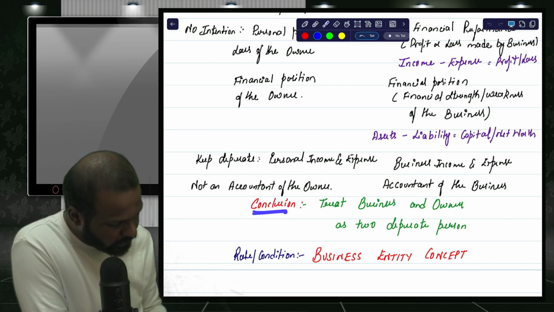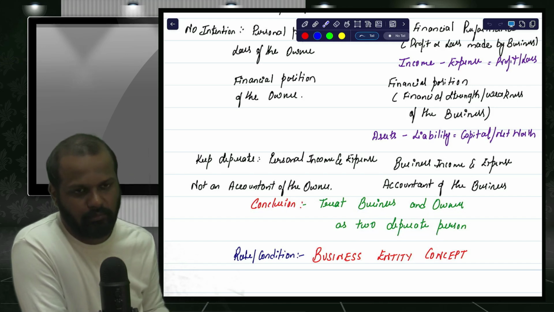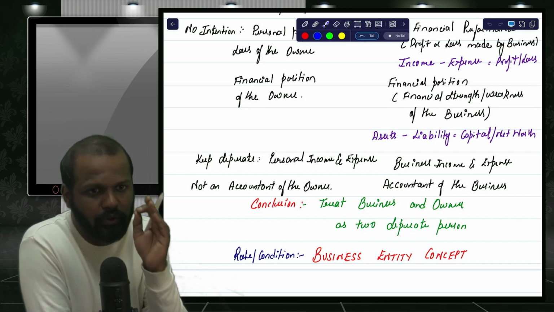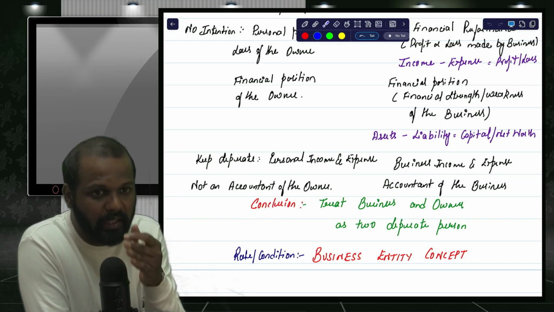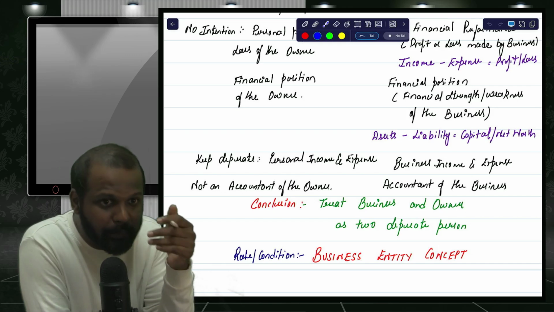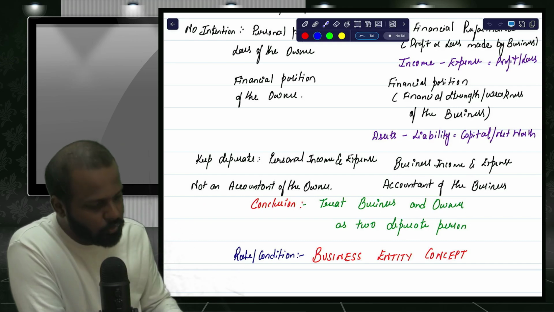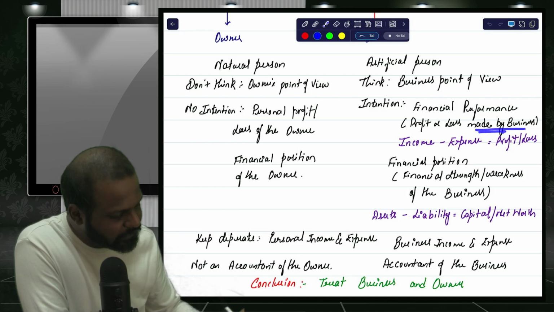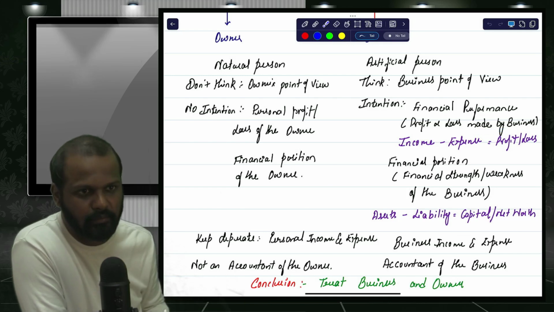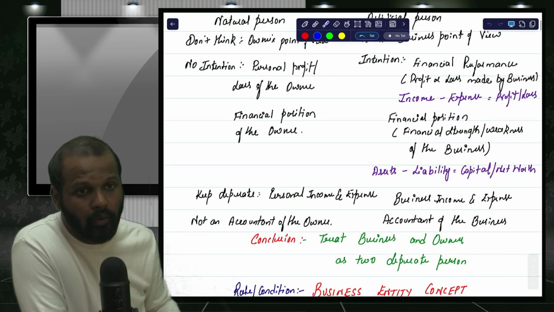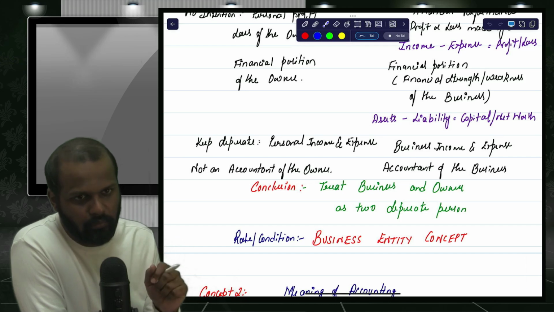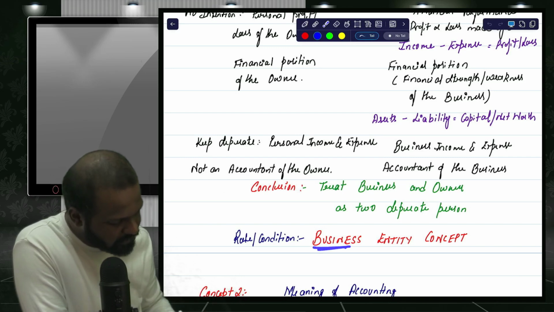So the conclusion is, treat business and owner as two separate persons. Whenever we do accounting, we should always think of business and owner as two separate persons. Business is completely separate and owner is completely separate. Only then will you be able to find out the profit or loss of the business separately. So this particular rule or condition in accounts is called the business entity concept.